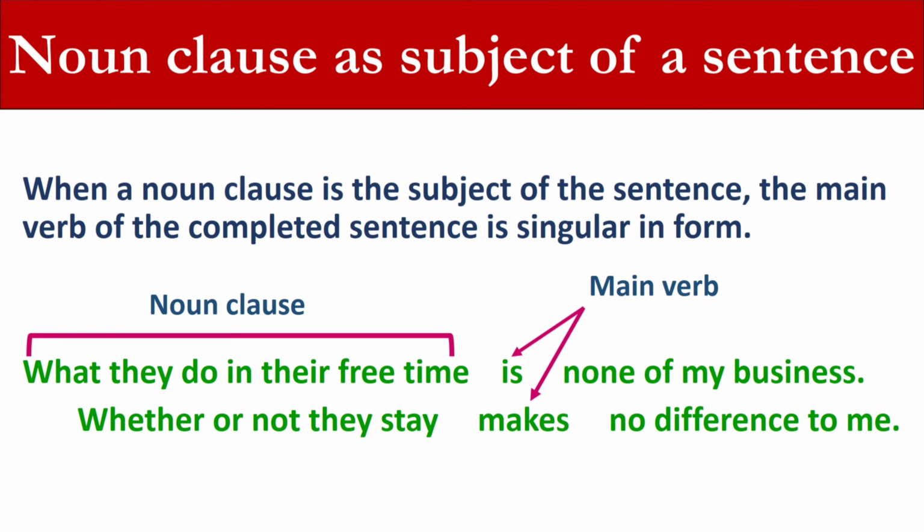The first structure is when a noun clause is used as the subject of the sentence. Pay attention: when a noun clause is the subject of the sentence, the main verb of the completed sentence is singular in form. What they do in their free time is none of my business. Whether or not they stay makes no difference to me. As you see, "is" and "makes" are singular.